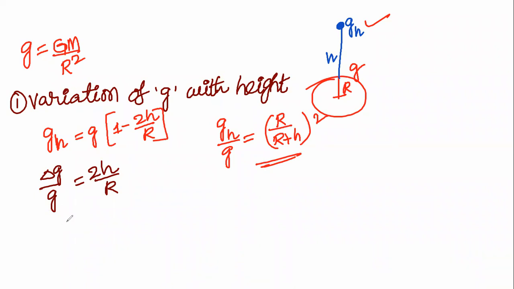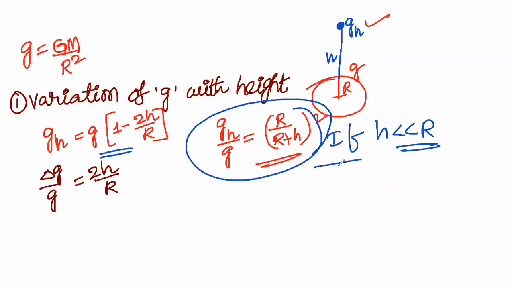Otherwise we may take one more formula. These two formulas are there. This is gh is equal to g into 1 minus 2h divided by r, and gh by g is equal to r by r plus h whole square.